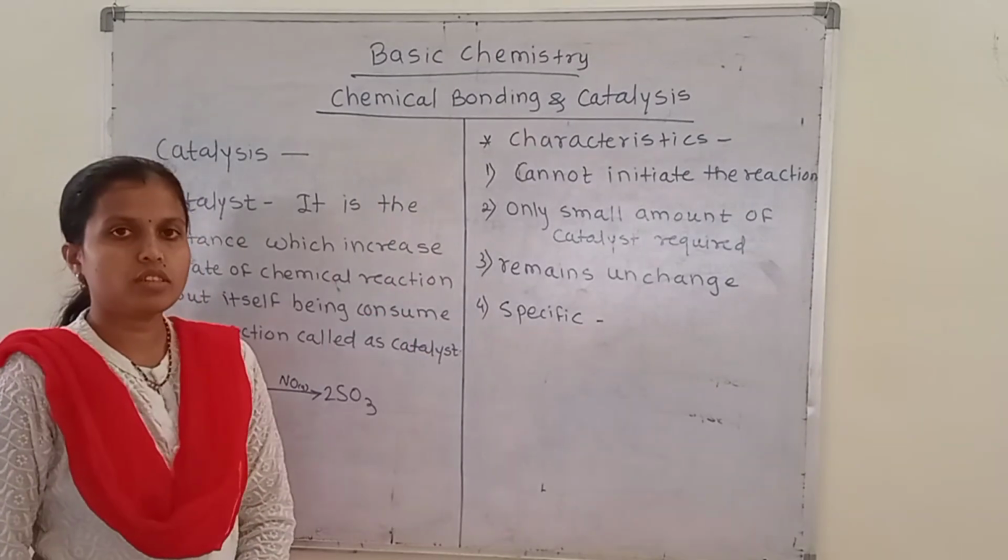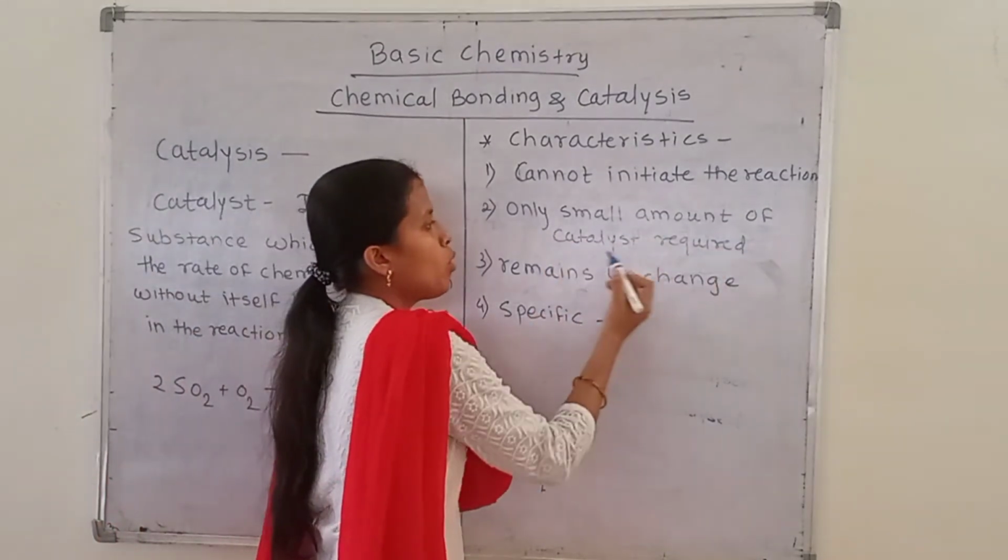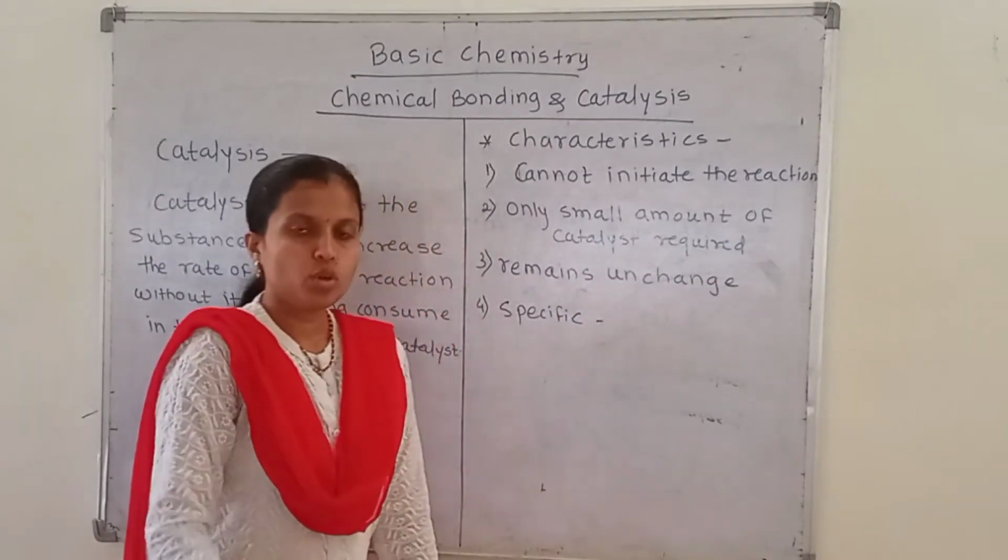Next, the second characteristic of a catalyst is that only a small amount of catalyst is required to get the product.